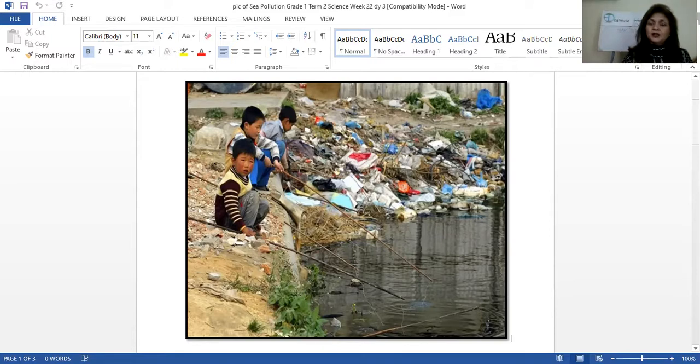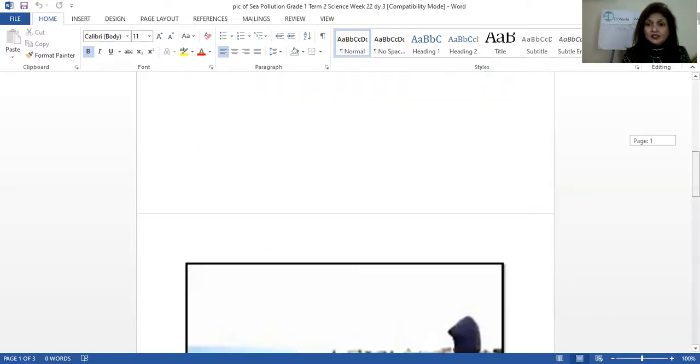So what is going to happen to these kids sitting over here? Will they be healthy? Will they be free of germs? No, of course not. While the children are sitting over there, they are breathing, they are doing different things, so they are carrying the germs inside their body, and those germs might make them fall sick, right? It might not be good for them, right? Since they are sitting over there, they are playing, they might be touching some things and they are making themselves full of germs. They are polluting the area as well.